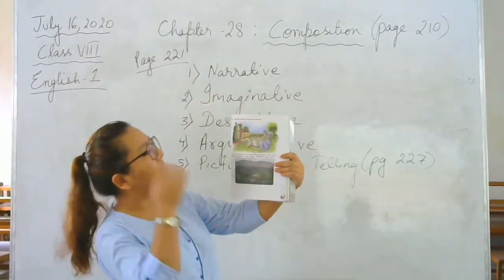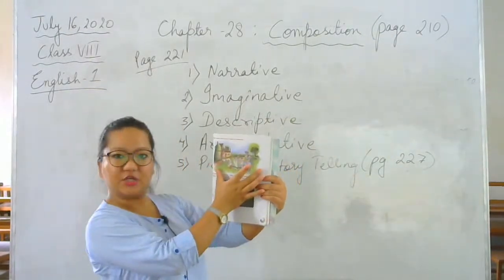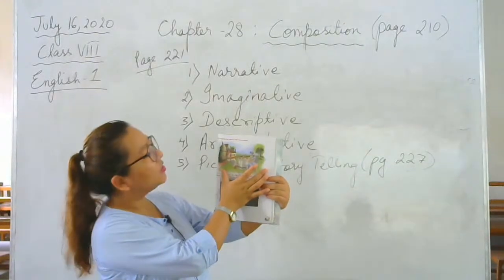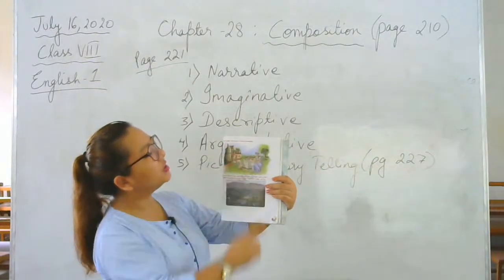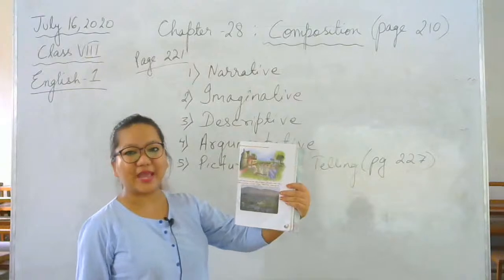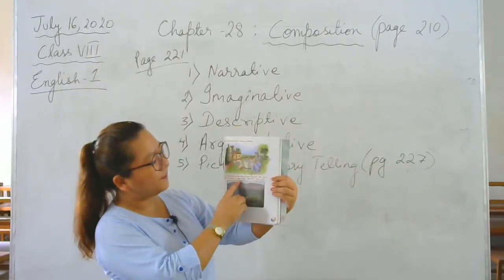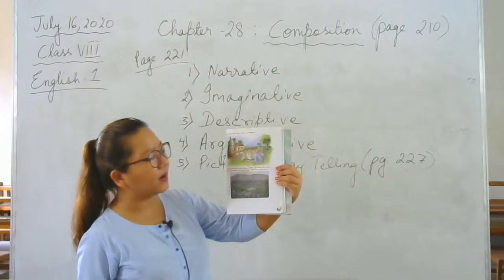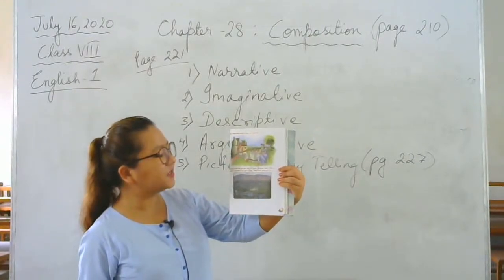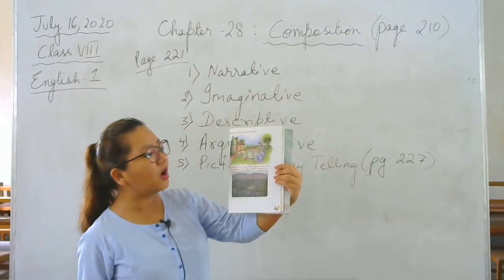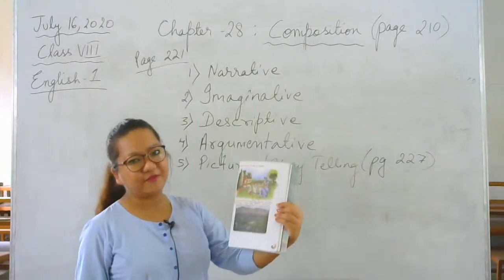In page 227, they've given you a picture, and then the question says, write an original short story on these 2 characters. There's also another picture down there. Here is the picture that you took when you visited a mountain resort. Write a descriptive composition on all that you saw, heard, smelled, tasted, and felt.